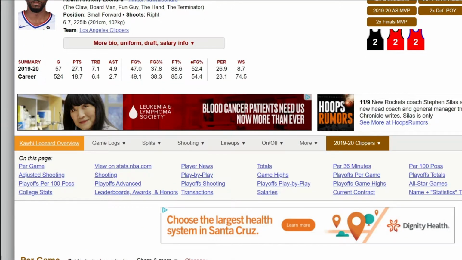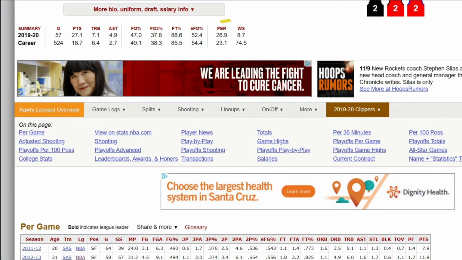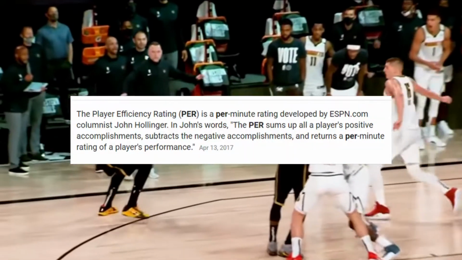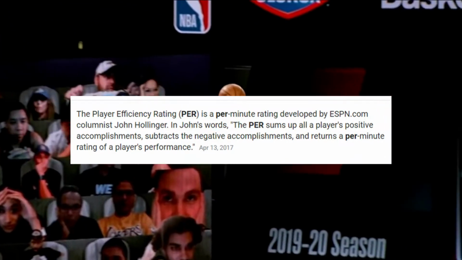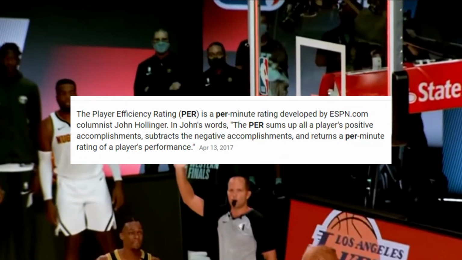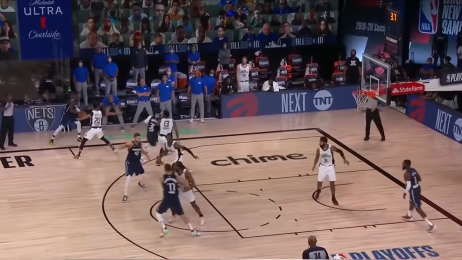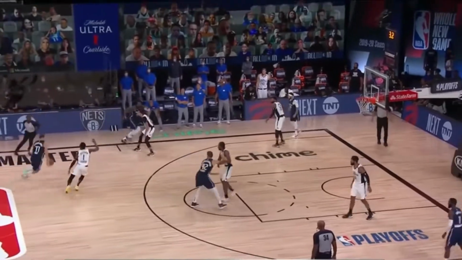On Basketball Reference, there's a statistic for PER and win shares. If you don't know, the definition of PER is player efficiency rating. It's a rating of a player's per minute productivity. So if you average 30 points on 40% shooting, that's better than 1 point per game on 50% shooting. Imagine how selfish you have to be averaging 30 points on 40% shooting.